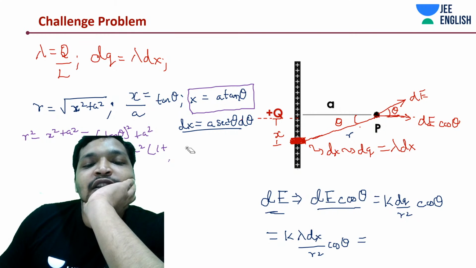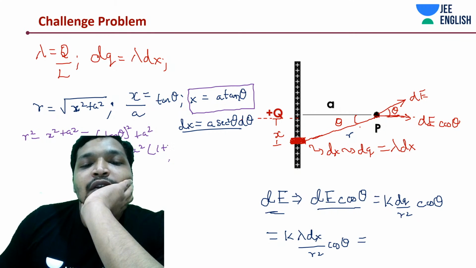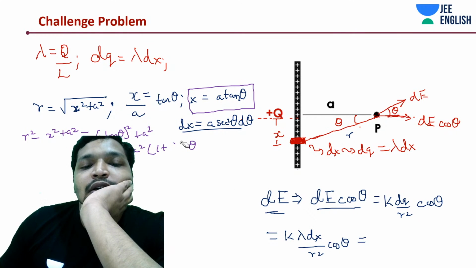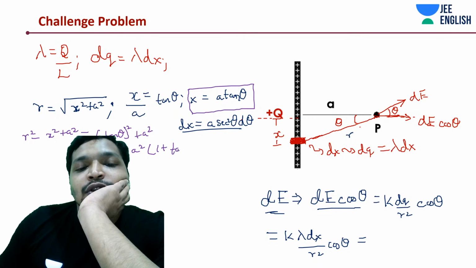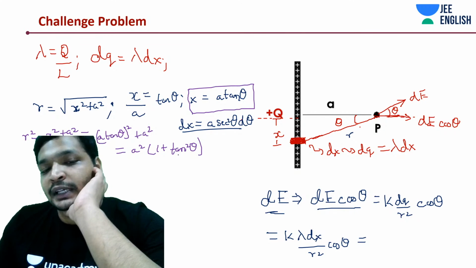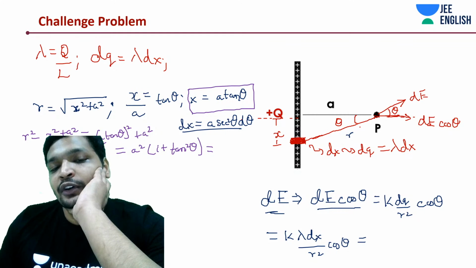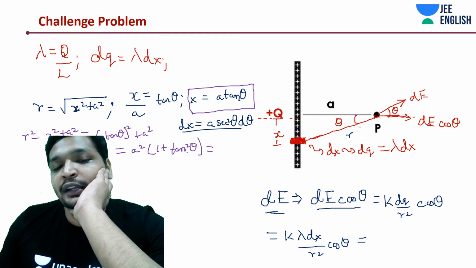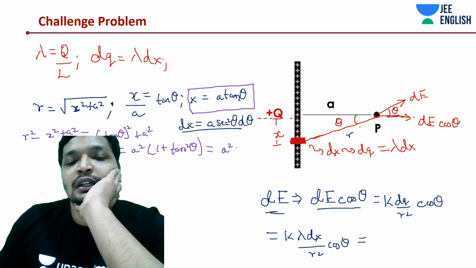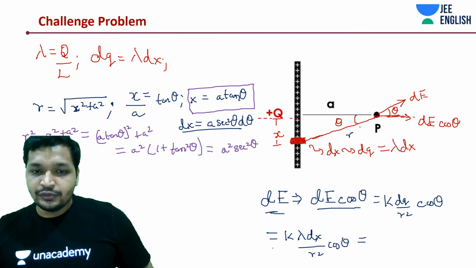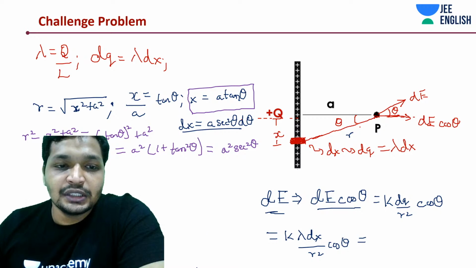1 plus sin square divided by cos square, which is going to yield 1 by cos square, I believe. Don't you think so? 1 plus tan square is nothing but 1 plus sin square divided by cos square. Take up the cos square over here. Cos square plus sin square is 1, by cos square, which is going to be nothing but a square sec square again. Okay, so if you substitute this value that we have just derived from the mathematical manipulation,